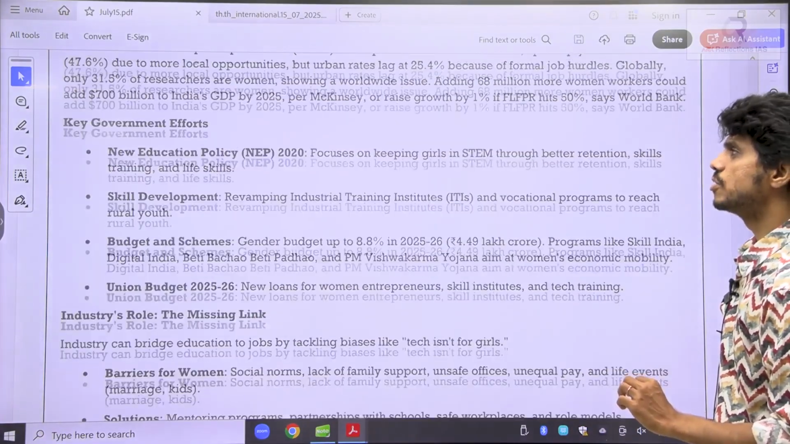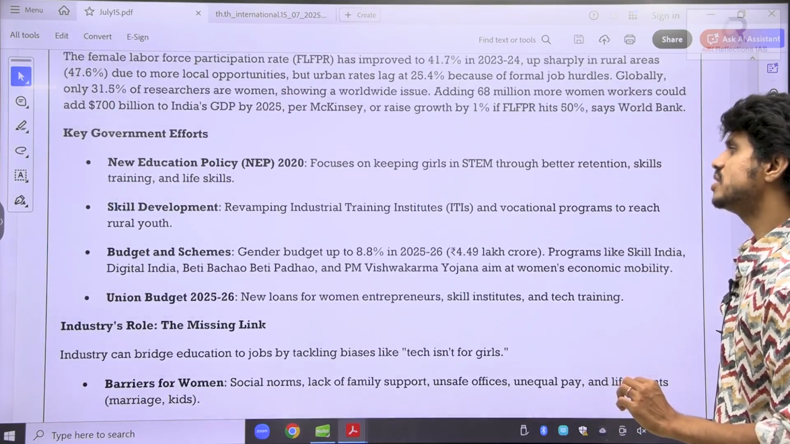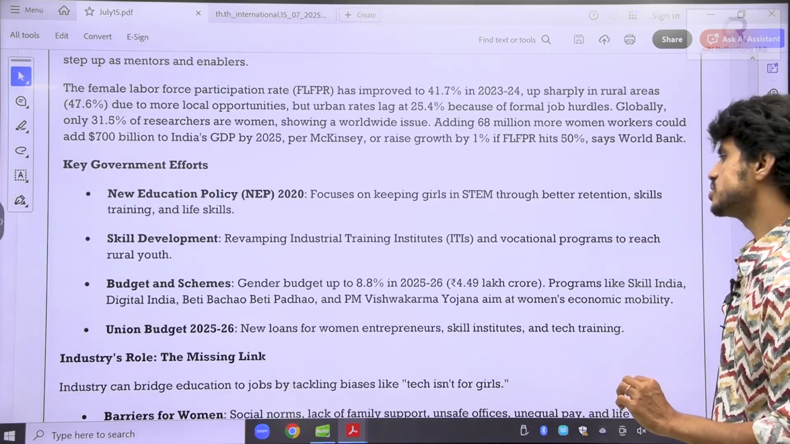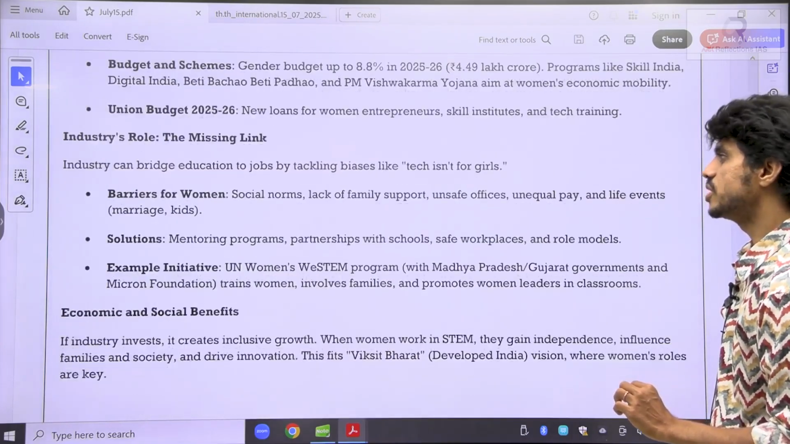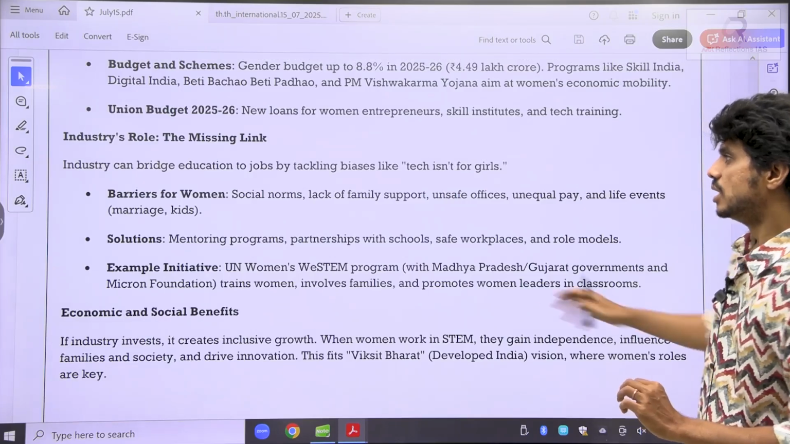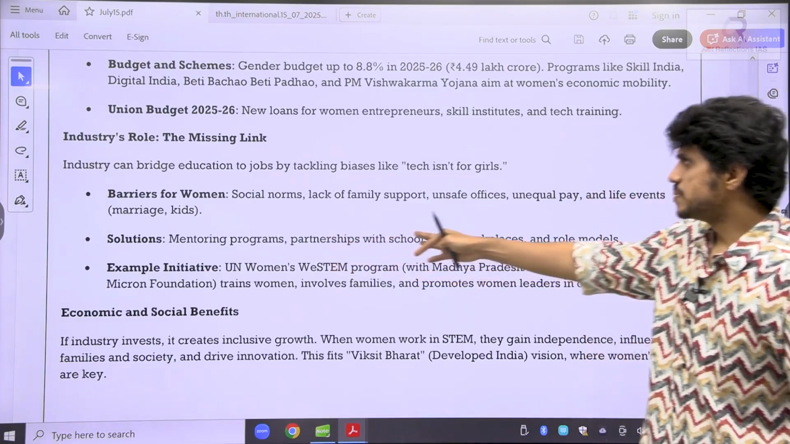So what initiatives the government is taking are given. See here, Beti Bachao, Beti Padhao. Again, the same things are being repeated. The new education policy is also talking about repeating the same thing. Mentoring program, partnership is required.